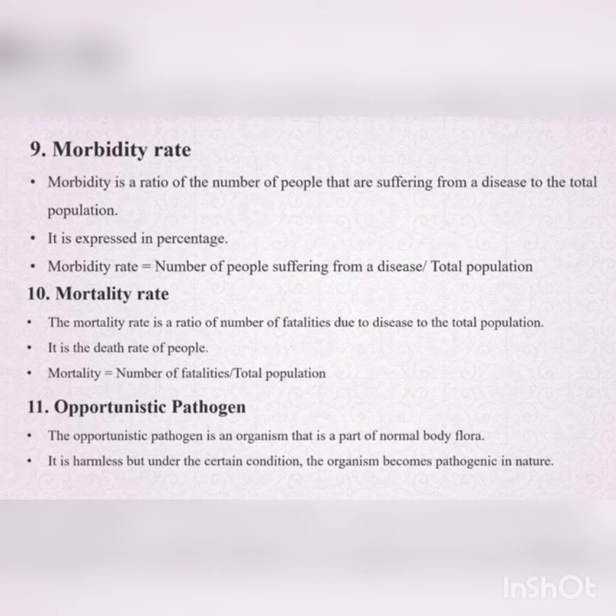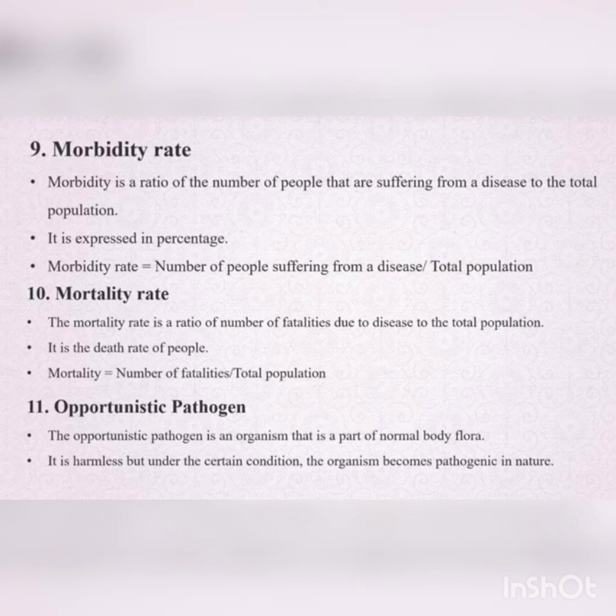And next, let's discuss the mortality rate, otherwise called death rate. Mortality rate is the ratio of the number of fatalities, or deaths, due to a particular disease to the total population. So 1.3 billion is our population. Out of 1.3 billion, 6 lakh people are suffering from corona infection. Out of these 6 lakh people, around 5 to 6,000 people have died already. So that is the rate of death, known as mortality rate, mortality due to corona infection.